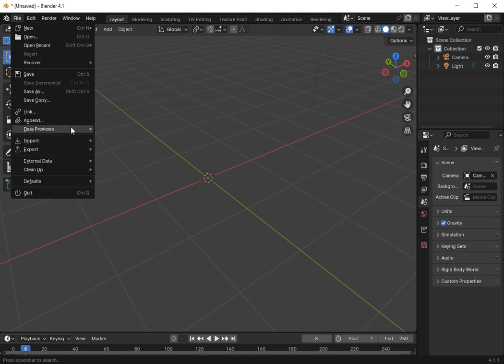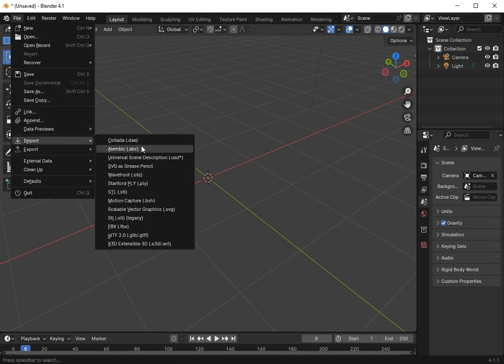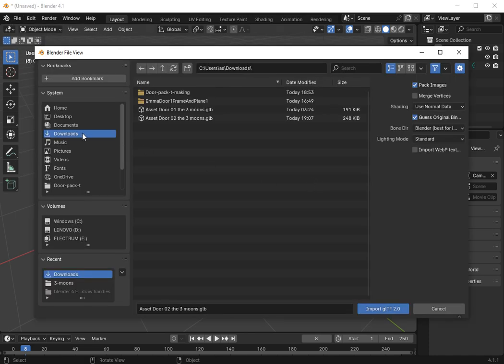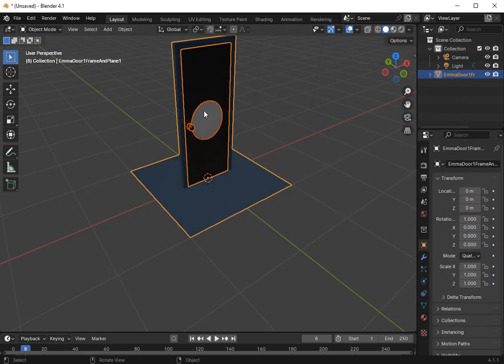Go here, go on the internet, download my file, go to import, look down the menu, go to Glyph 2, import that. Go to your download, you're going to find file 1, file 2. Go to number 1, import it, you should have one little ring on it. Go play, it doesn't play because there's no animation on it.